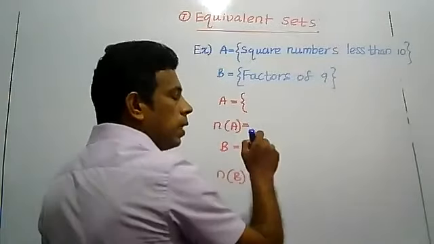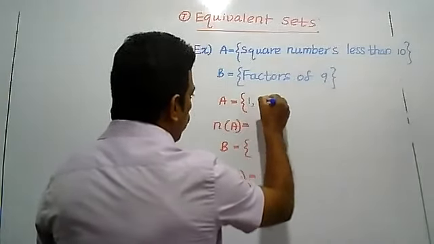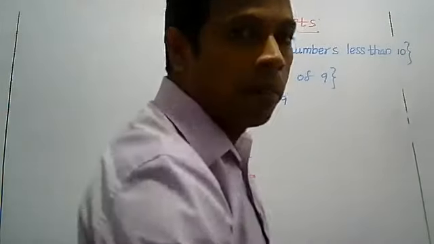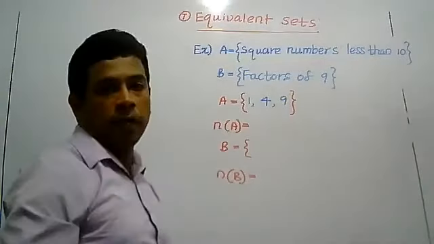Square numbers less than 10 are 1, 4, 9.